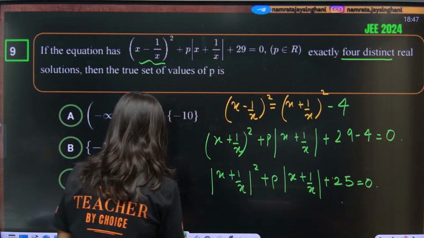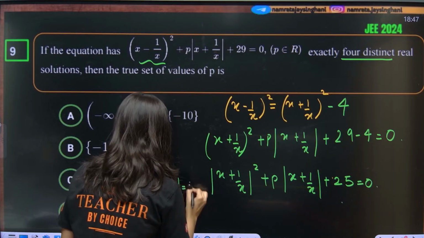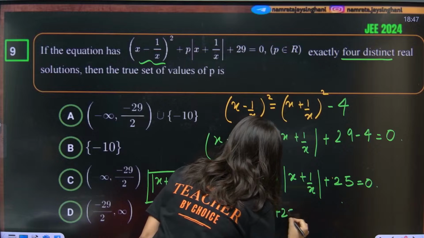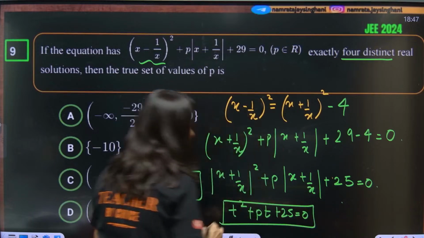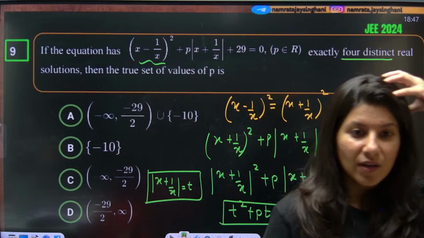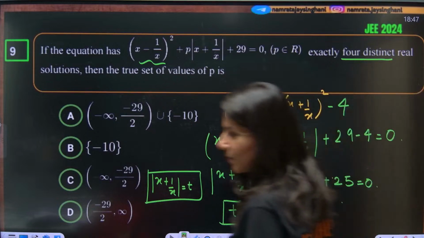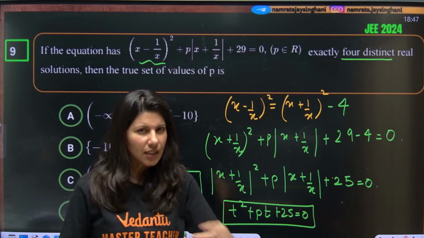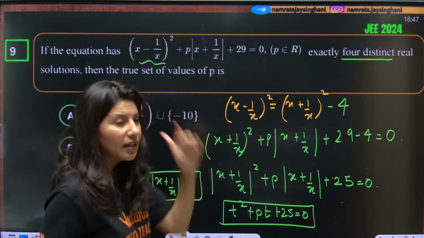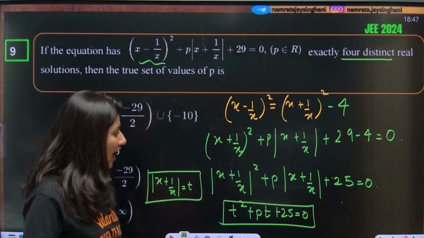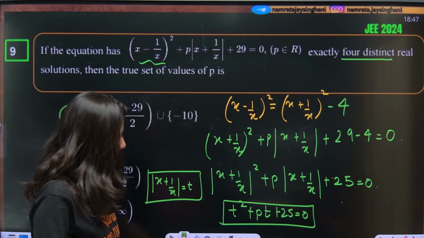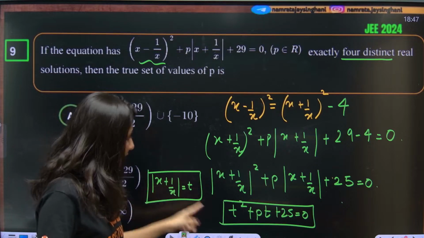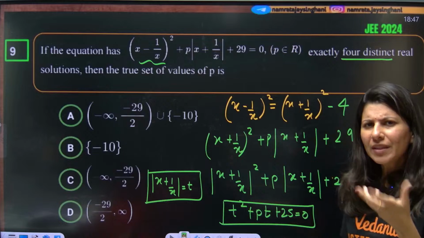Now let's put one thing: mod of x plus 1 by x is equal to t. So this becomes t square plus pt plus 25 is equal to 0. Now you have to apply your brains, my dear students. Understand this question. Till here, the majority of you will be able to do it. Now as per the question, this equation will have 4 distinct solutions. First of all, this is a modulus thing. Just think about what could be the values of t.